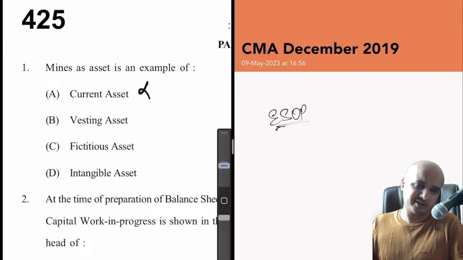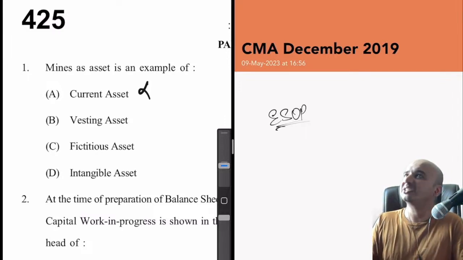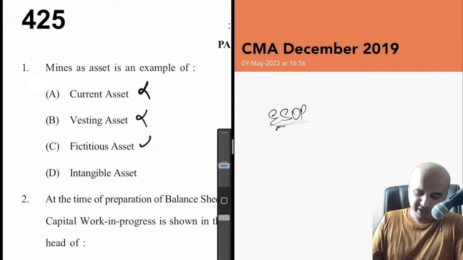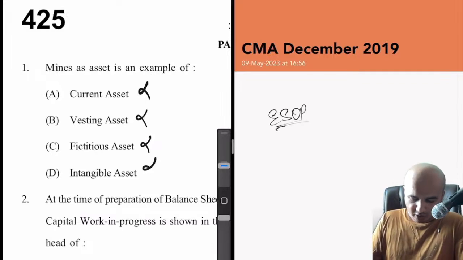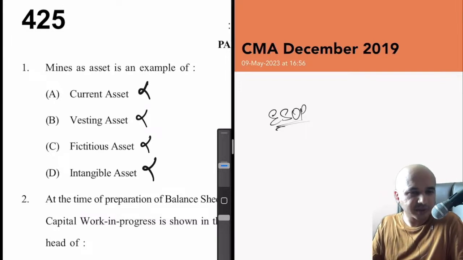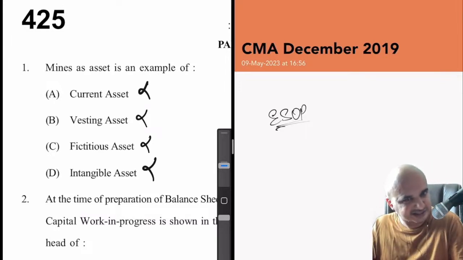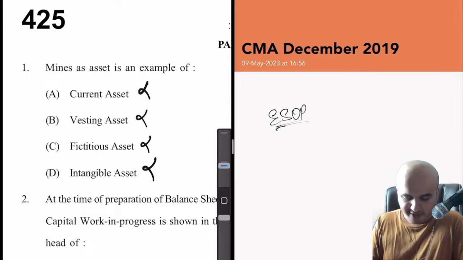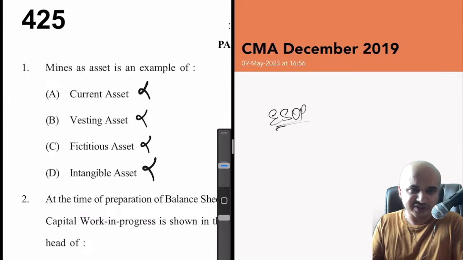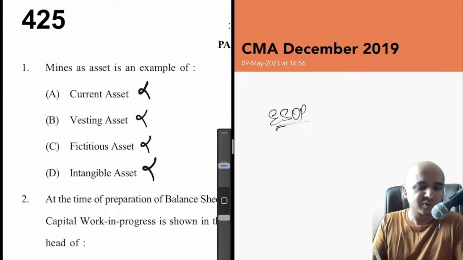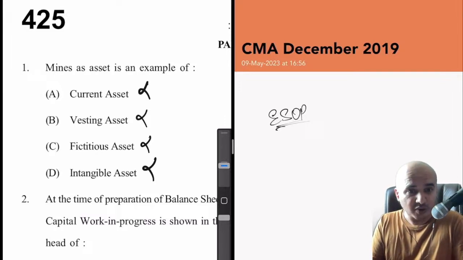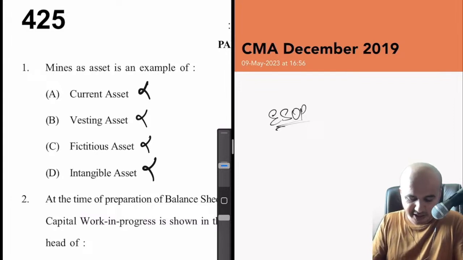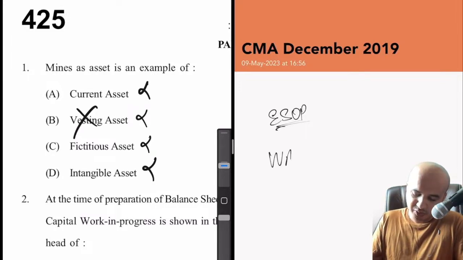So definitely not current asset. Vesting asset, no. Fictitious asset, definitely not. Nor is it an intangible asset. So in this case, the right answer is none of the above, but unfortunately we do not have that option. I was also confused when I looked at the first question. Then when I went through the guideline answers of the institute, I realized this is not vesting, it's a printing mistake. It should have been wasting asset.